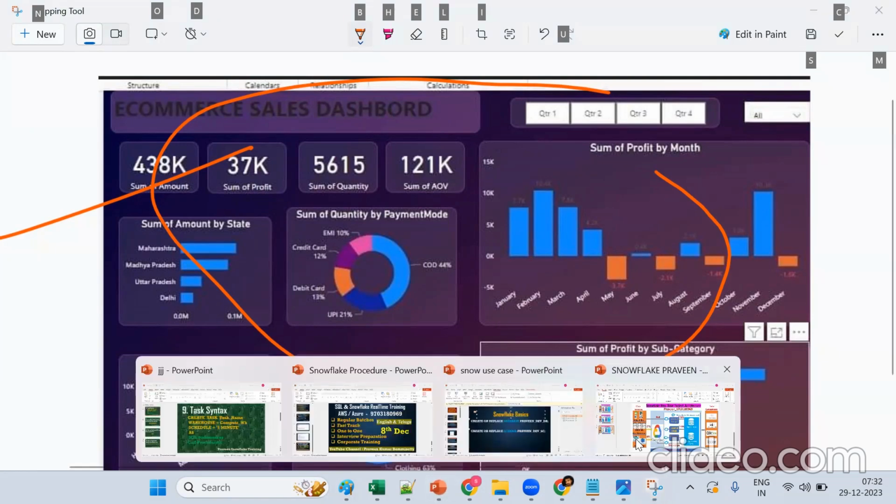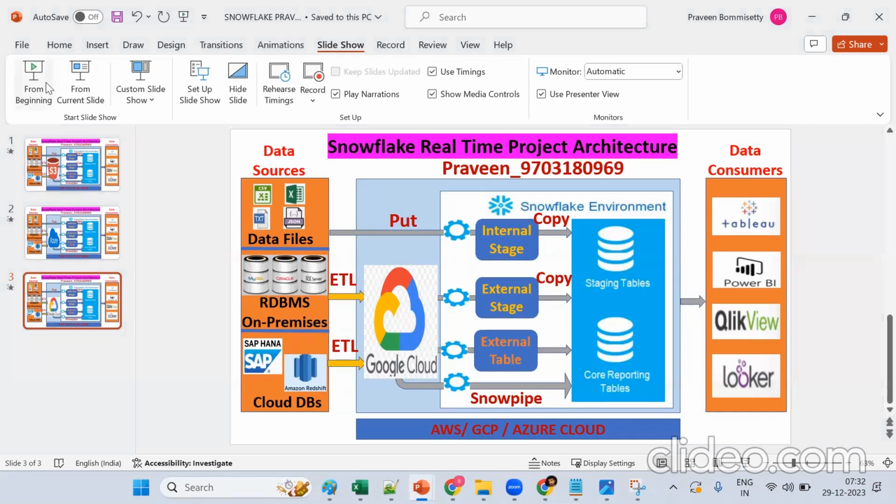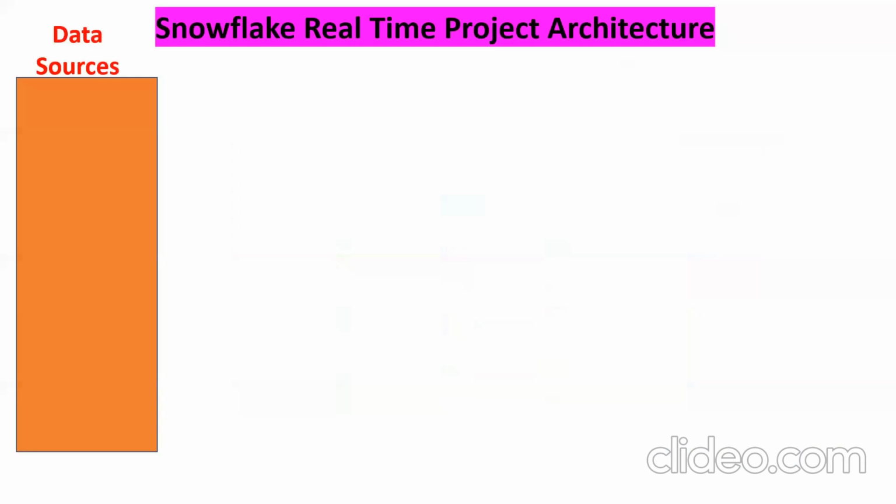Okay, simple example with the image. See, go back here. It will be like this only in projects. So, a Snowflake project. Now suppose my data is there in files. It can be CSV files, it can be JSONs, or it can be text files. So these are sources.